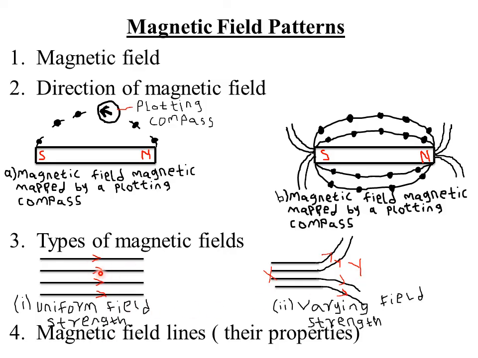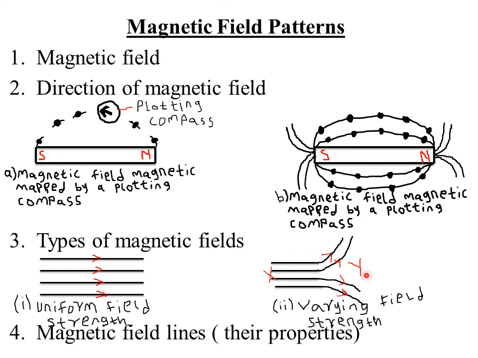But for a uniform magnetic field, here the magnetic field strength is uniform or is the same at any particular point within that magnetic field. That is, the magnetic field at this point is the same as the magnetic field at the midpoint here, is also the same as the magnetic field at the other end. But for varying or non-uniform magnetic field here, at one point the magnetic field is strong, that is at point X. At the other point the magnetic field is weak. Why? Because the magnetic field lines are actually moving away from each other.